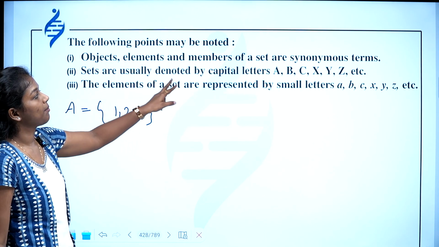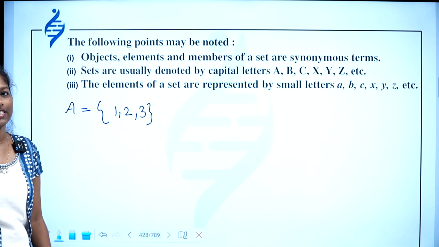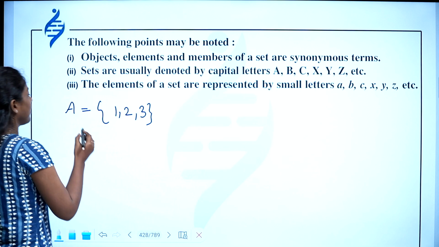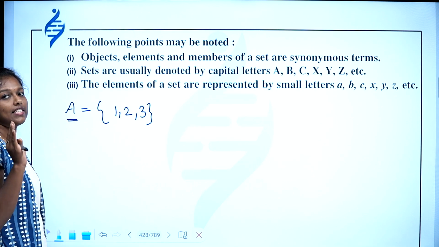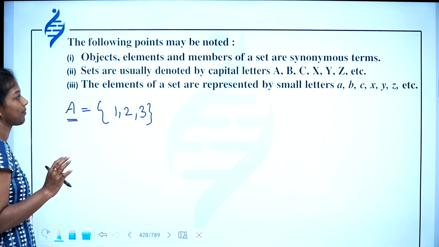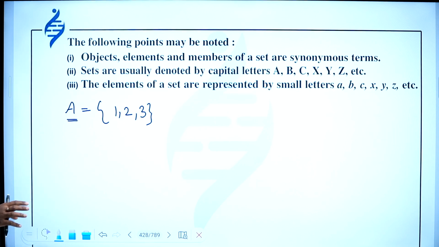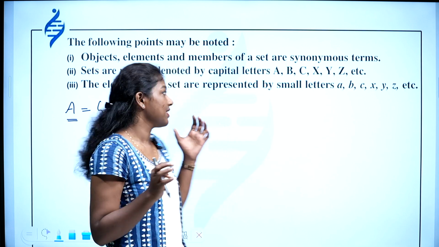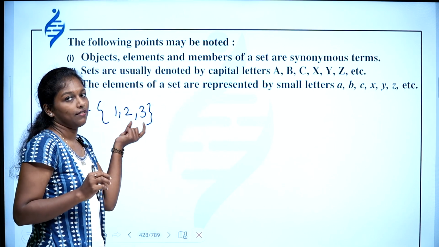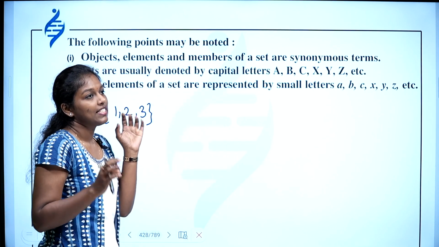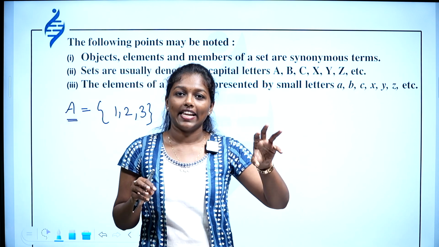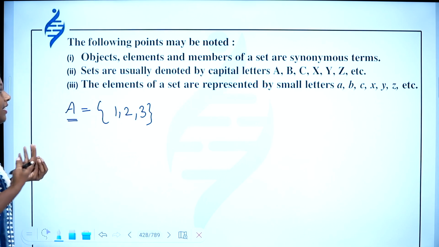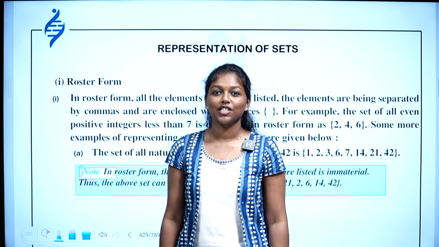Sets are usually denoted by capital letters A, B, C, X, Y, Z. So sets should be denoted by capital letters only. I have denoted it with A. Always a set is denoted with a capital letter. Then the elements of a set are represented by small letters. 1 is an element, 2 is an element, 3 is an element. Similarly, while writing an element, we should represent that element by a small letter.